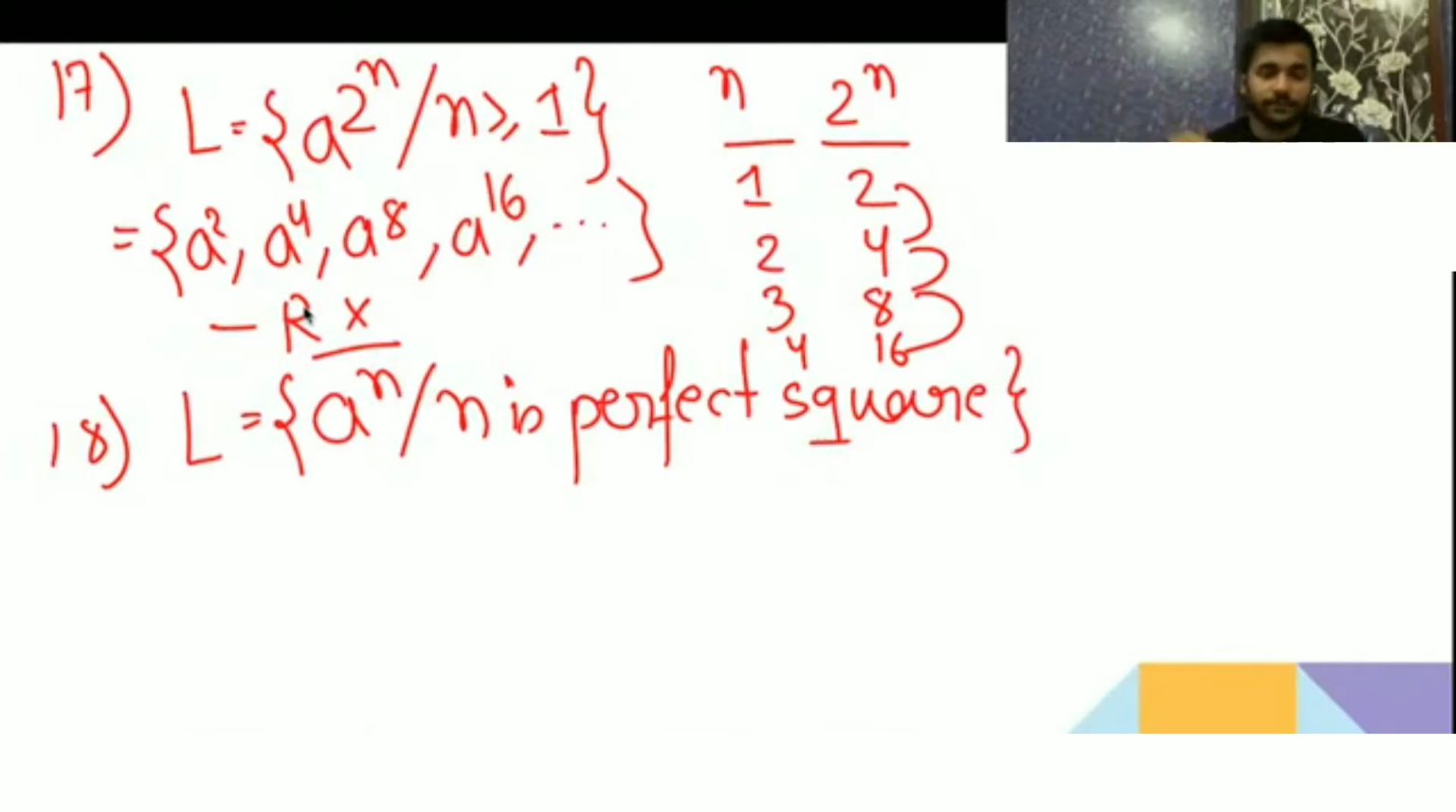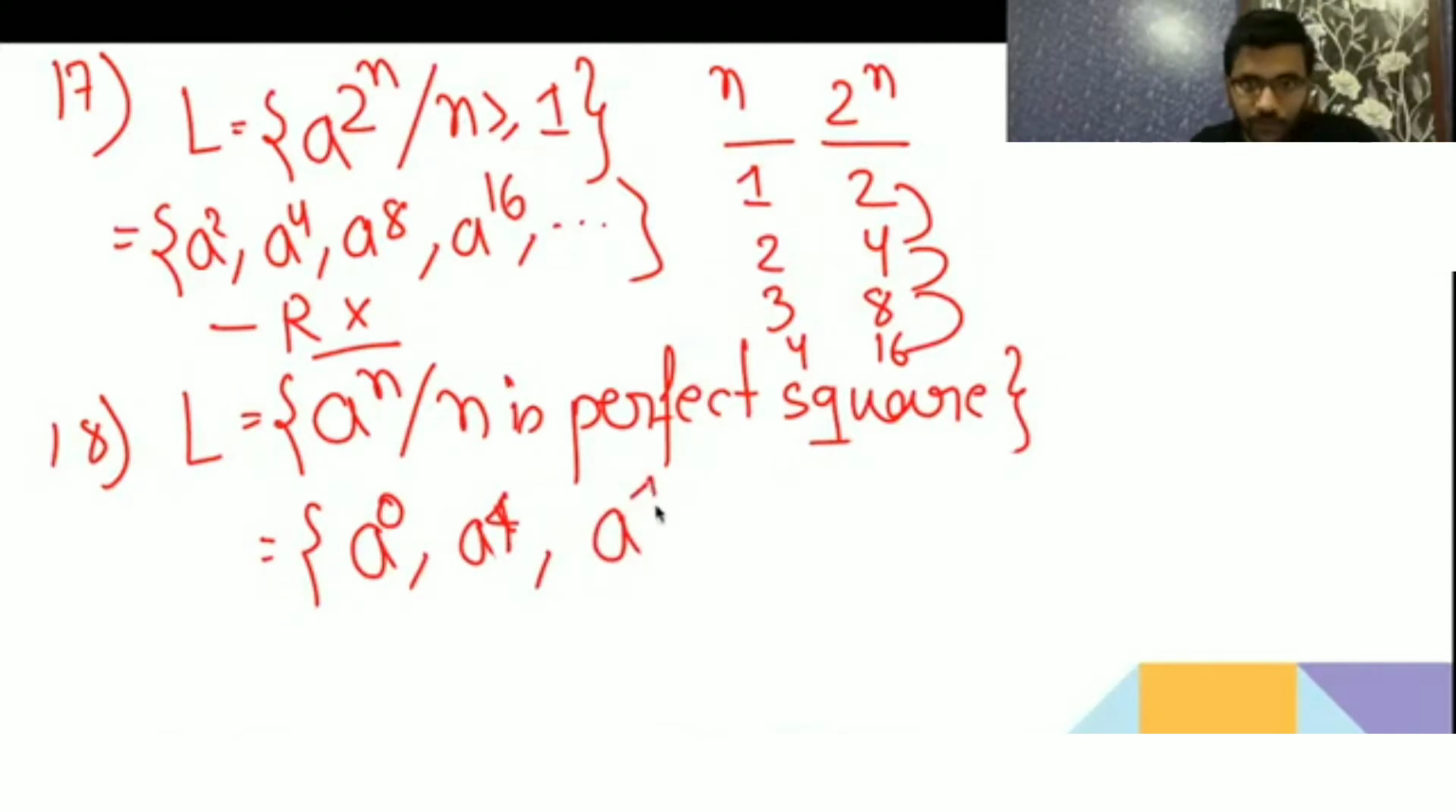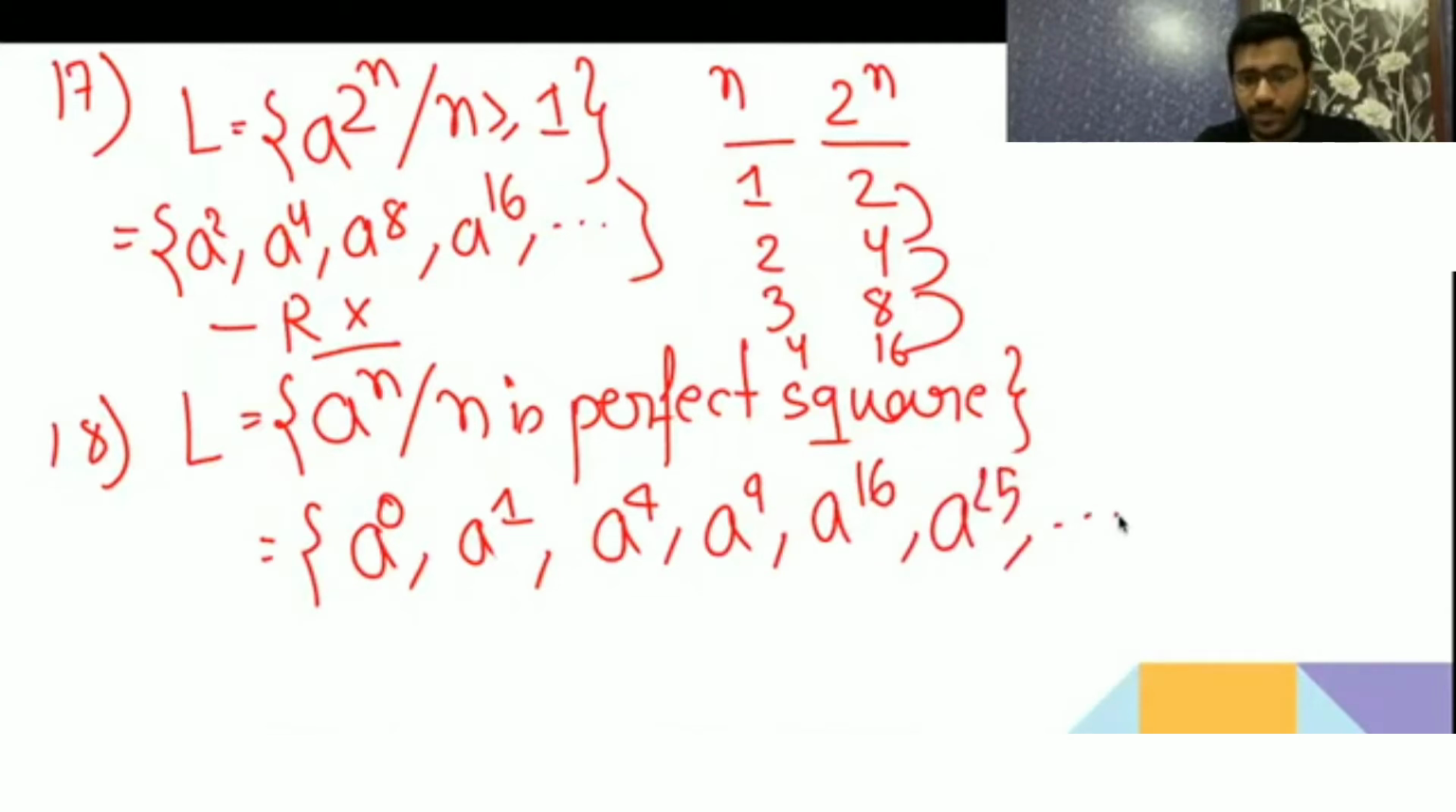The perfect square. Perfect square has a0, a1, a4, and so on. What are perfect squares? 1, then 4, then 9, then 16, then 25. So here the string length is again not increasing in AP, so it is not regular.